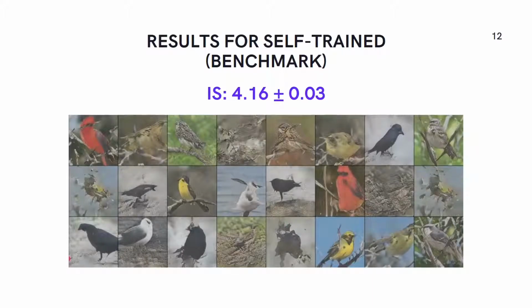Shown on screen is the result for the self-trained Stacked GAN version 2 model, which is trained using the image dataset mentioned earlier without any changes made to the dataset yet. This inception score and set of images will be used as a benchmark for the rest of the study and testing.